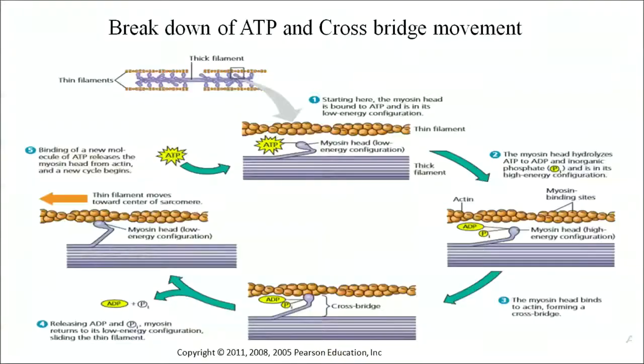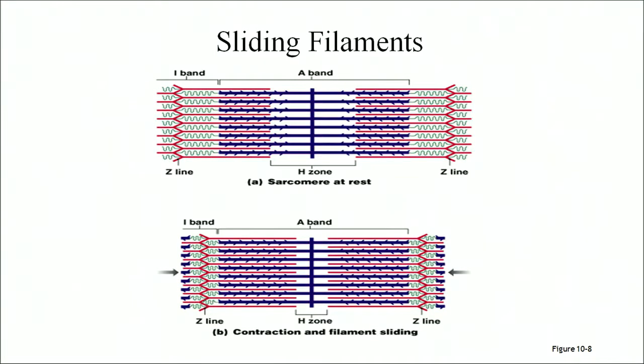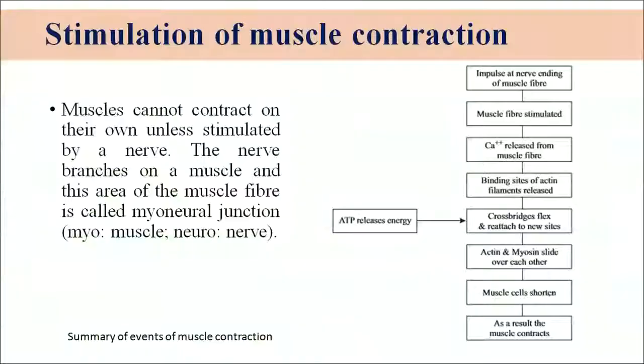This is a diagram showing how the sliding filament theory occurs, how the active site of the actin binds with the head of the myosin, and how the actin molecule moves over the myosin. This shows how the shortening of the sarcomere takes place and the shortening of the bands, that is the A band. And these are the steps involved in muscle contraction.